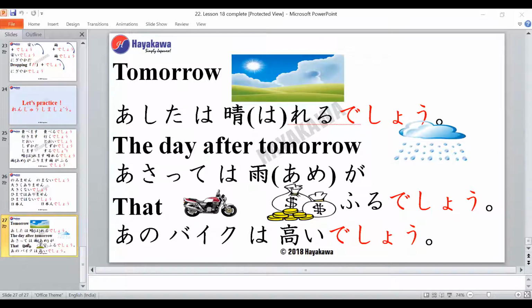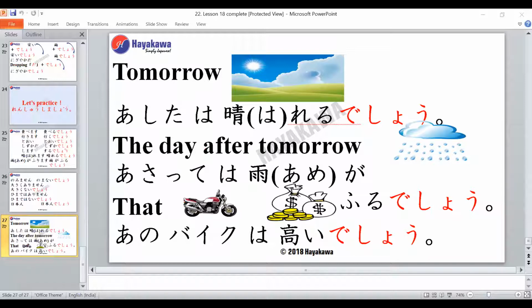Now if you want to say the day after tomorrow it's going to rain, we want to make a prediction. The day after tomorrow is asatte, right? So how will we say that in Japanese? Ame ga furu desho. Very good. The verb is ame ga furu, to rain. You say asatte wa ame ga furu desho.